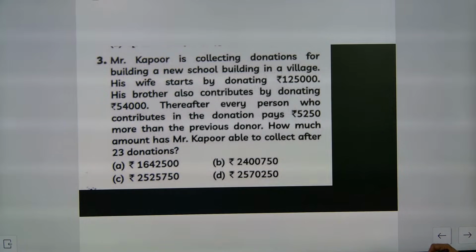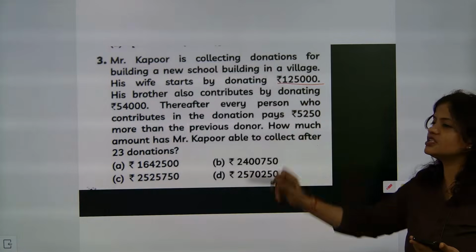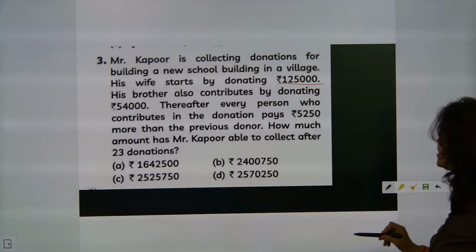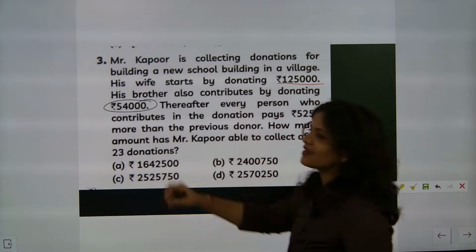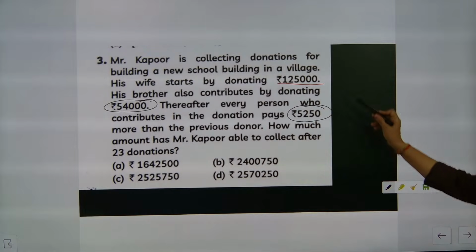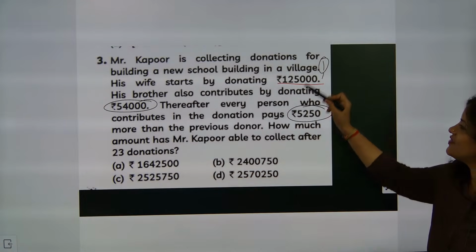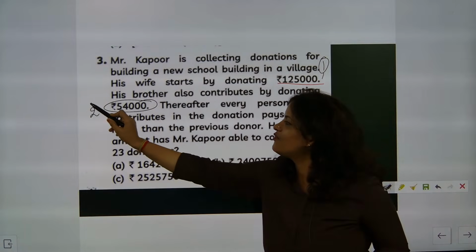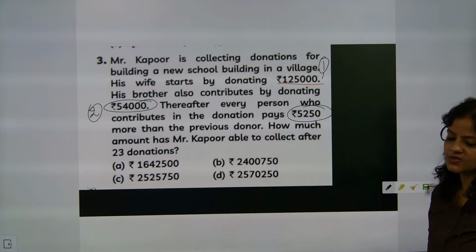So you need to check what A will be. Here A will not be this one. If A comes as this one, it is havoc. So here A will be this one, and B will be this one. Got it? This is the first donation, this is the second donation. From the third donation, the AP sequence will be followed.